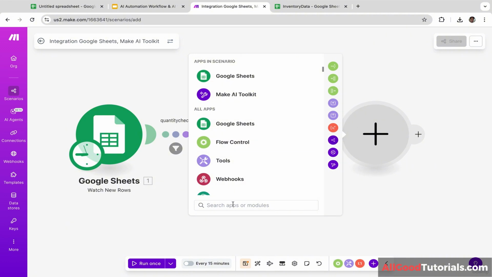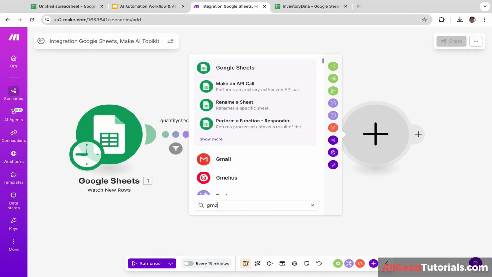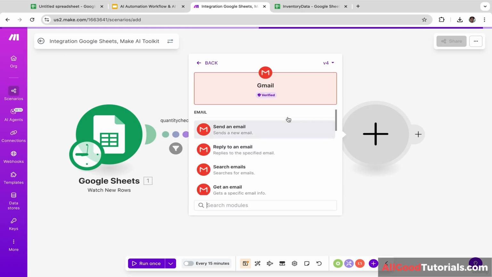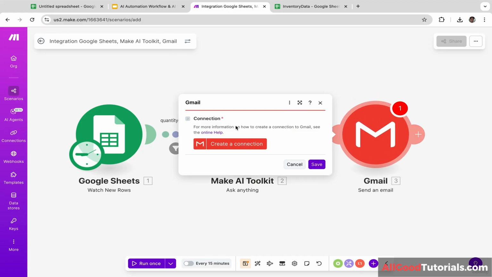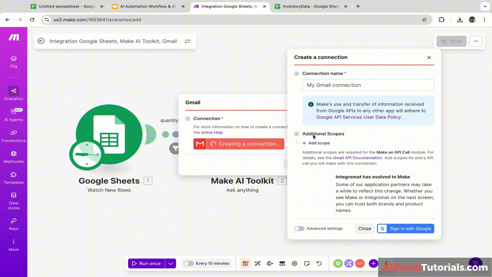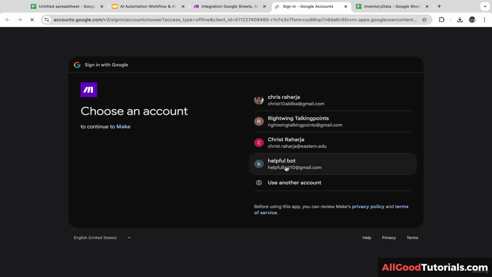Let's click this. And let's type in Gmail. And let's click send an email. Okay, firstly, we will need to connect our Gmail account with Make. So let's click create connections. Okay, now let's click this, sign in with Google. And you will be redirected to this page.